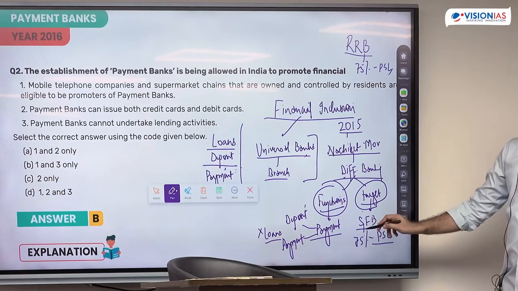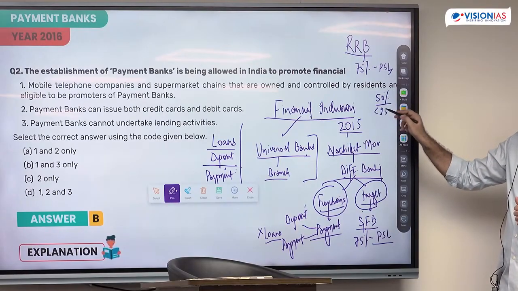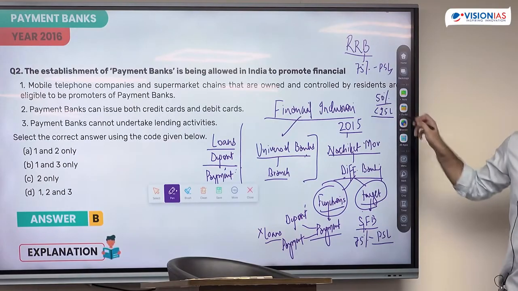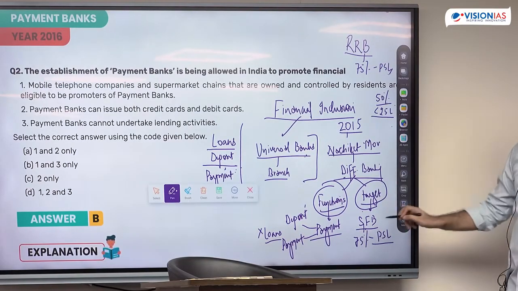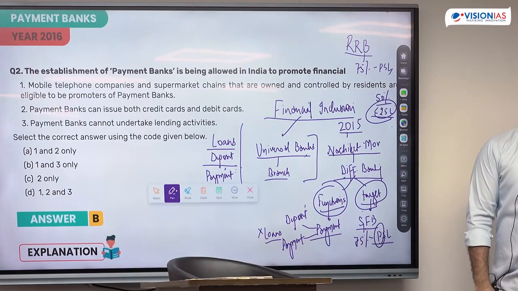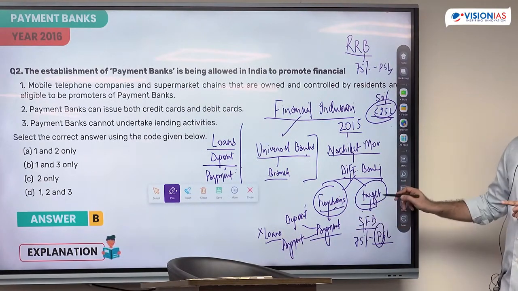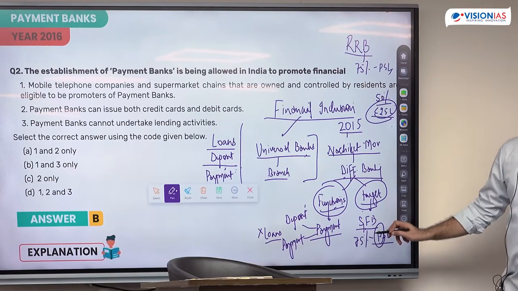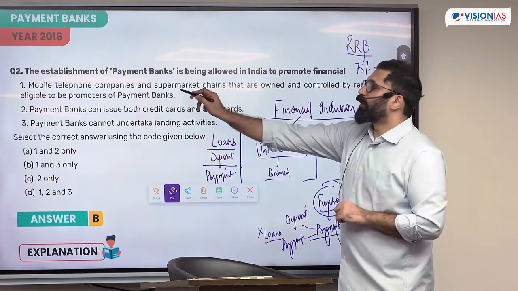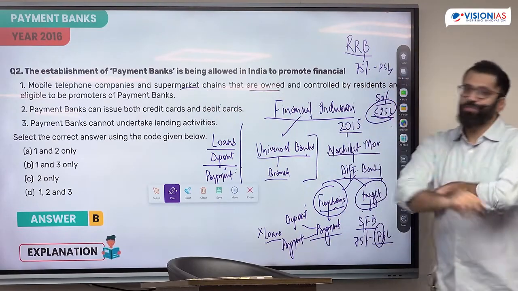In fact, small finance bank have another condition. 50% of the loans should be less than 25 lakh rupees. So whatever total loans you give, 50% loans 25 lakhs से कम होने चाहिए. So I've targeted the population, priority sector, and I've given loans to people who are not getting loans from universal banks. So what they did, based on function, payment banks, based on target, small finance bank. This was created in the year 2015. Licenses started.